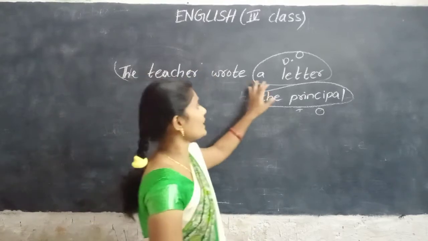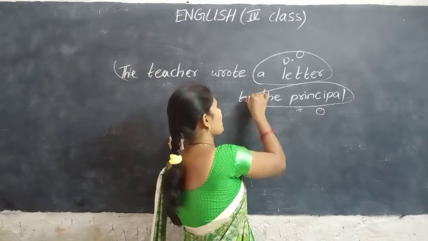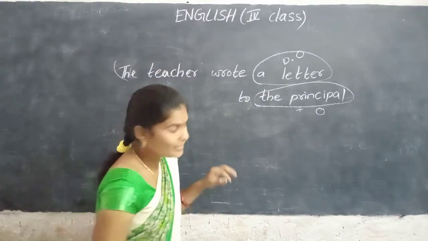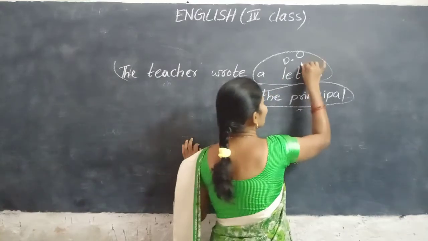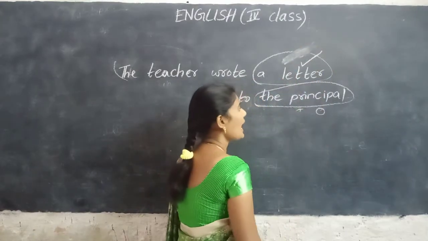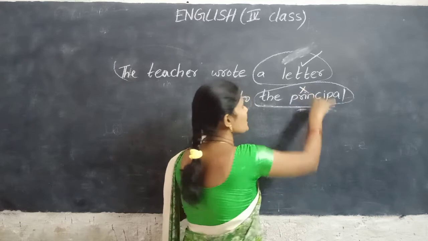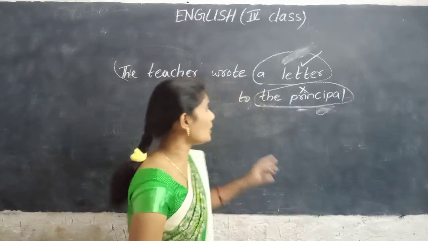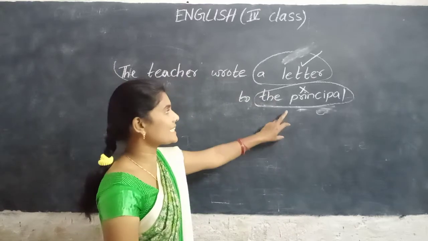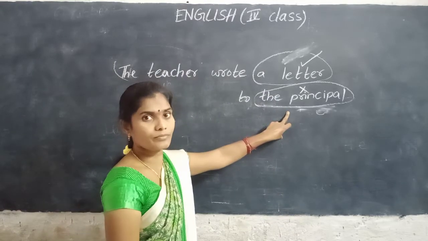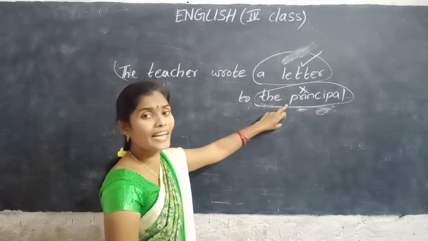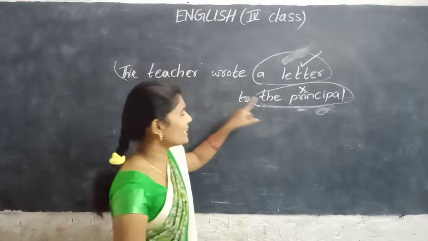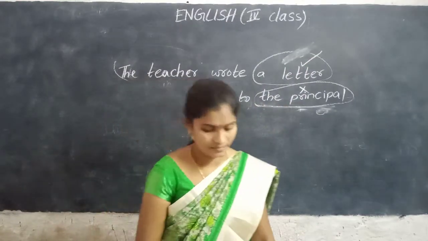The teacher wrote a letter to the principal. Here the direct object is a letter. Tick to letter. And the indirect object is principal. Keep a cross mark to the principal because it is an indirect object. For the direct object, we have to keep a right mark. For the indirect object, we have to keep a cross mark.